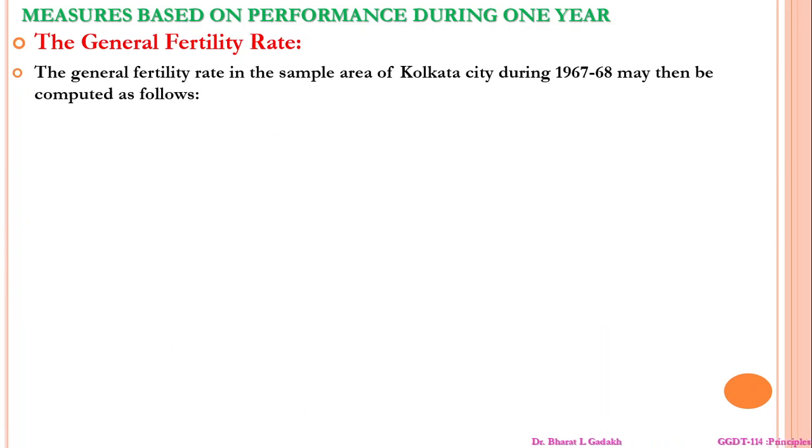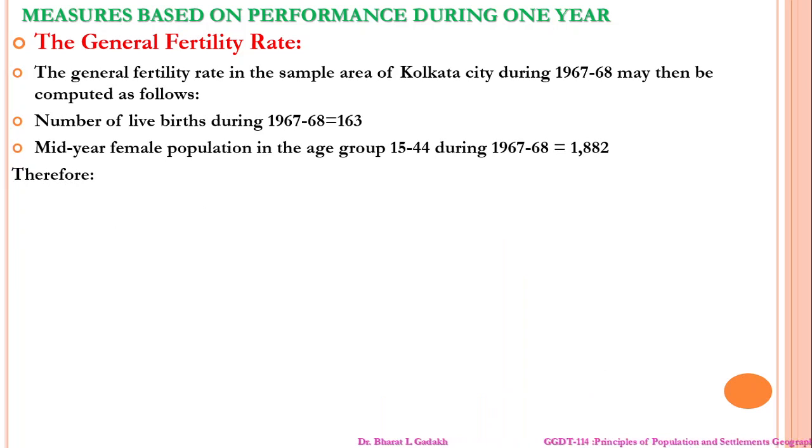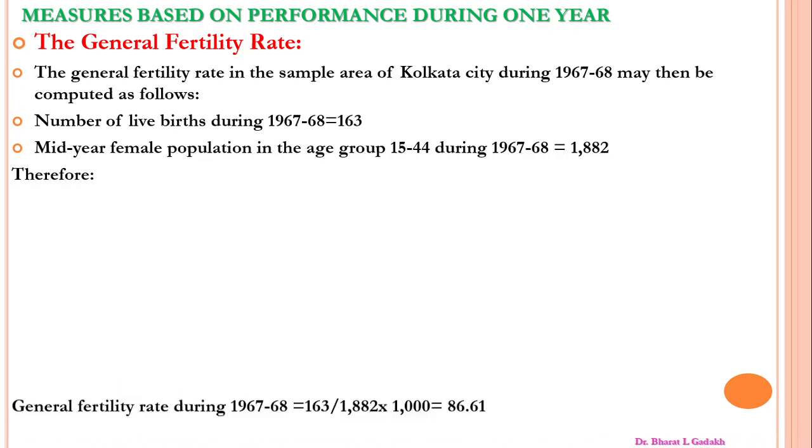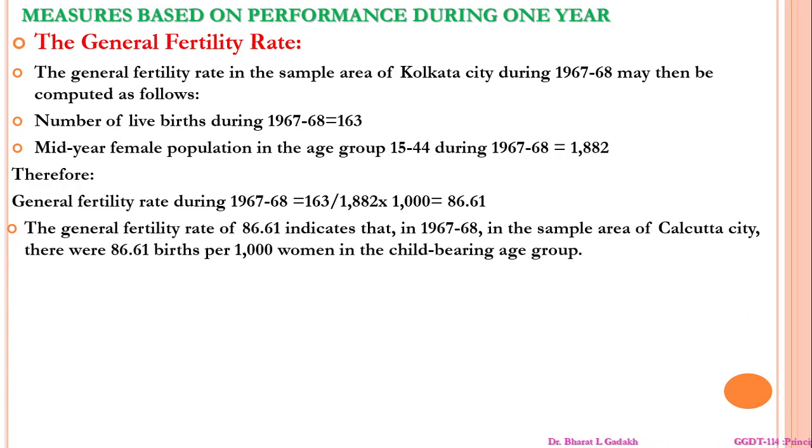Here the general fertility rate is calculated as a sample for Kolkata city during 1967 to 68, from the live births during that year, 163, and the median female population in the age group 15 to 49, 1882. Therefore, the general fertility rate during the year is 86.61. This indicates that in the sample area of Kolkata city there are 86.61 births per 1000 women in the childbearing age group.